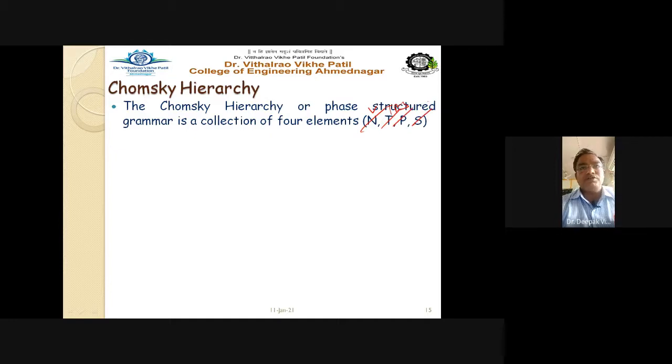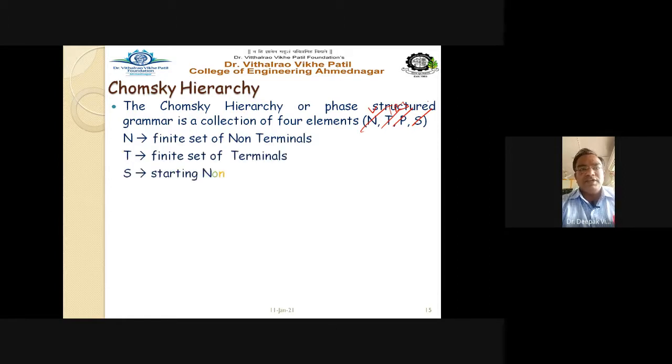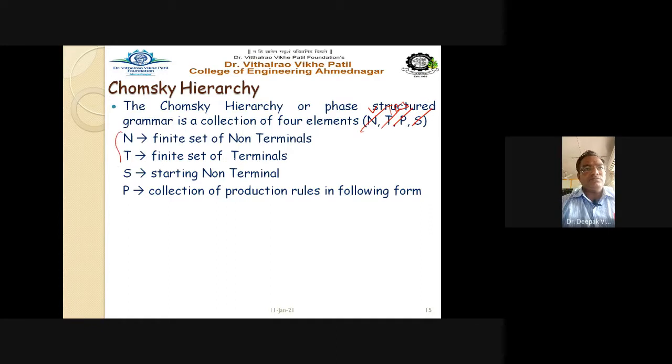Right? S is nothing but your start. So N is the finite set of non-terminals, T is the finite set of terminals, S is the starting non-terminal, and P is the collection of all production rules in the grammar. This is the way we define our context-free grammar. Up till now we have completed the normal forms, the Chomsky normal form and the Greibach normal form.